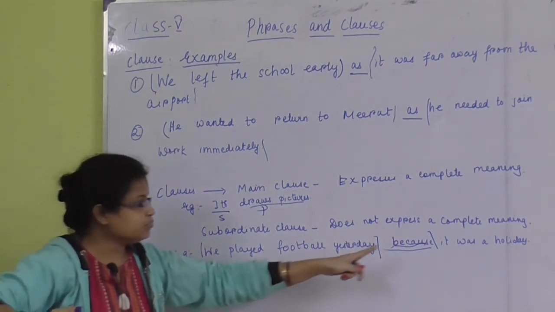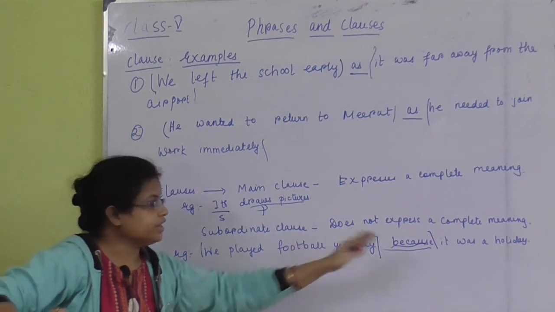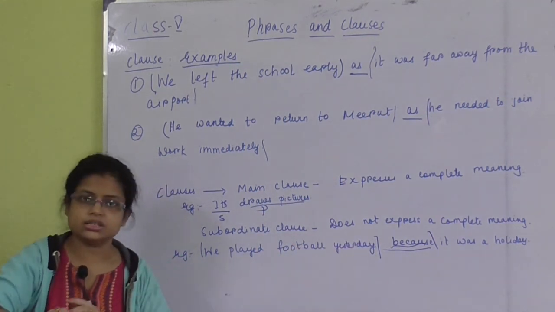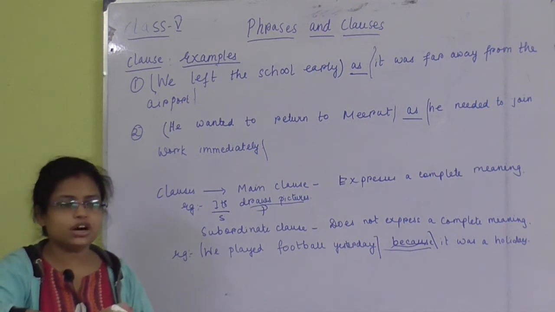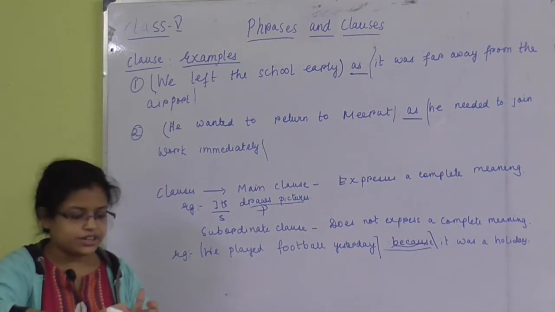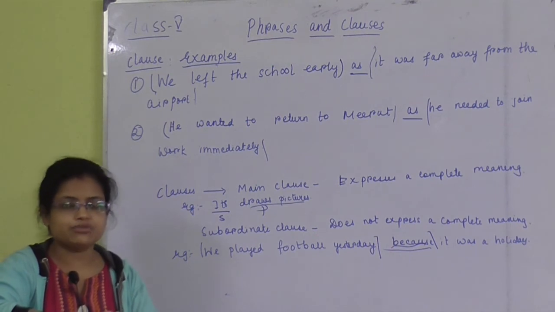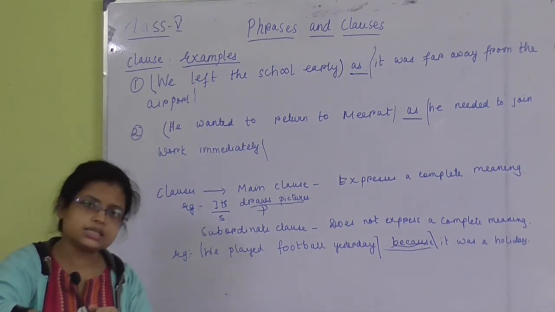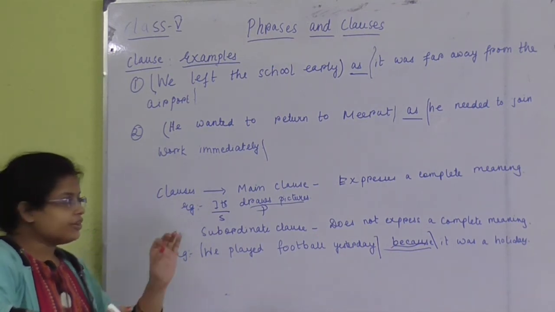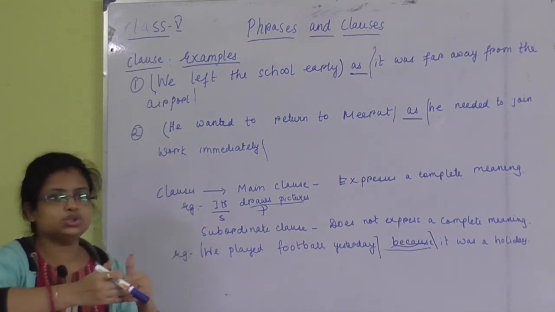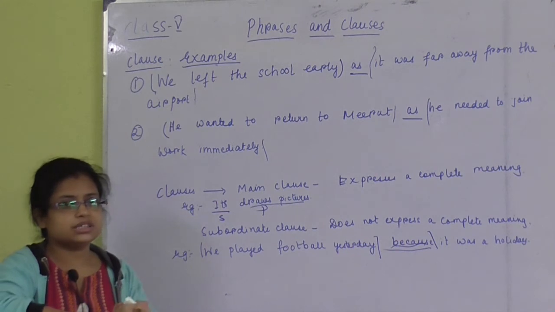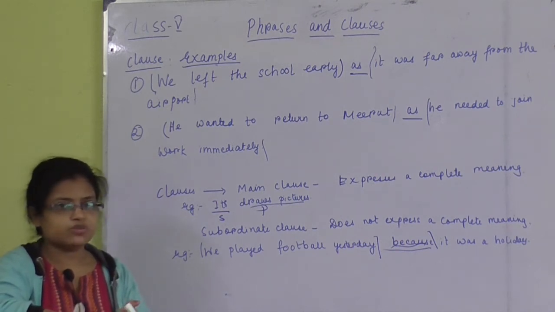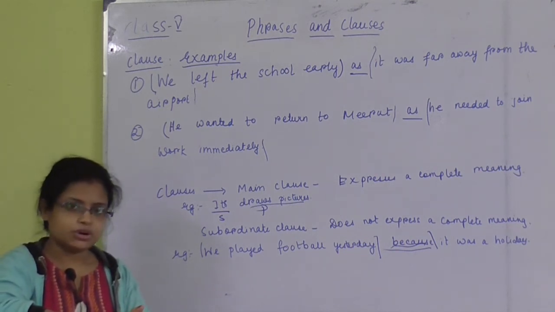Why? Because this word is joining the two sentences. So, whenever we find that there is no kind of help and there is one subject and predicate, that will be considered the main clause, and whenever we find that there is a word joining the two sentences, those sentences will be considered the subordinate clause.